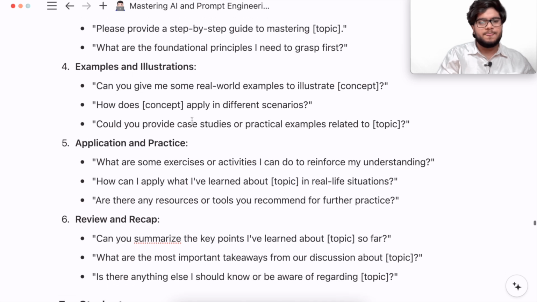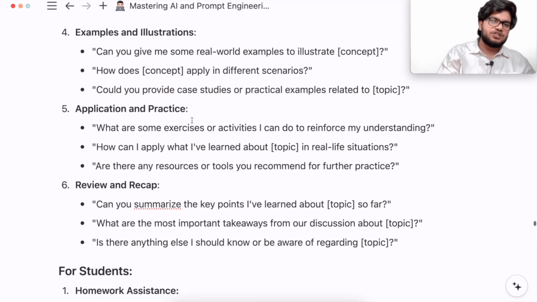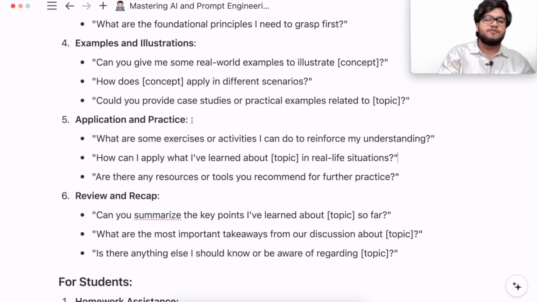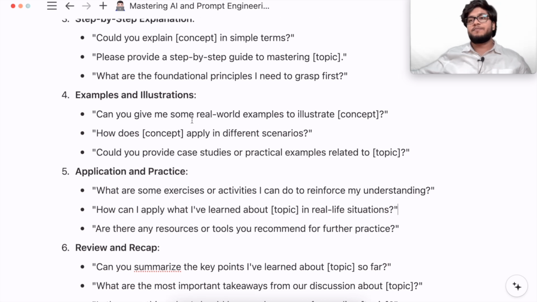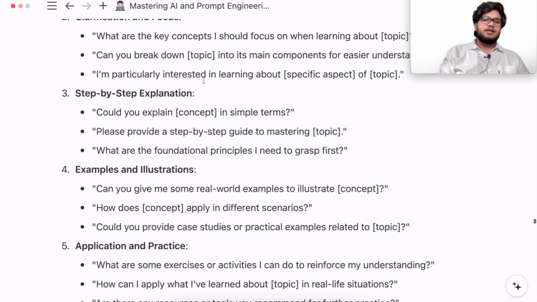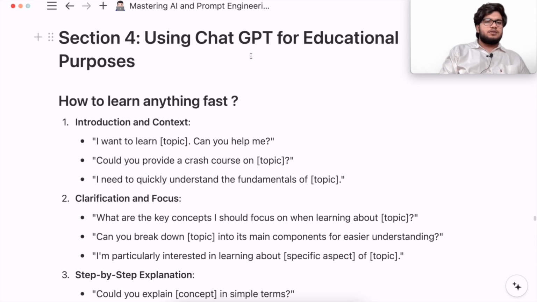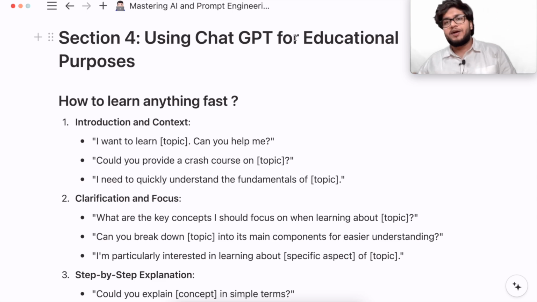So for students, there is a special dedicated lecture. The next lecture will be for students, then for teachers, then for parents, and how you can maximize the use for learning. For educational purposes, you might be a student, a teacher, a student's parent, or someone else. So this section is for all the educational purposes, and if you want to learn anything, how to learn it quickly, whether it's a new skill or something like that.